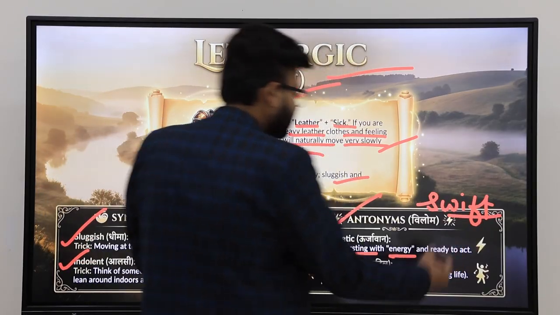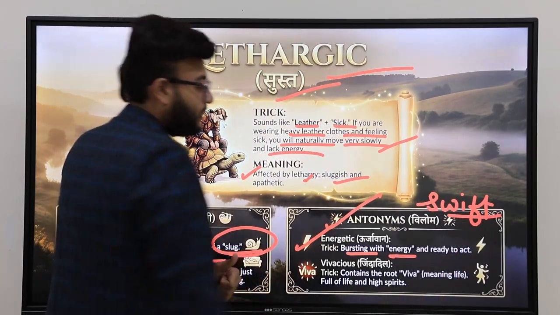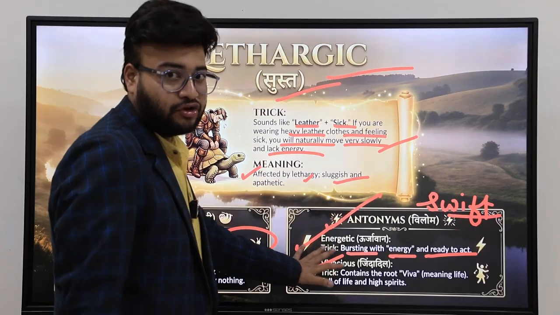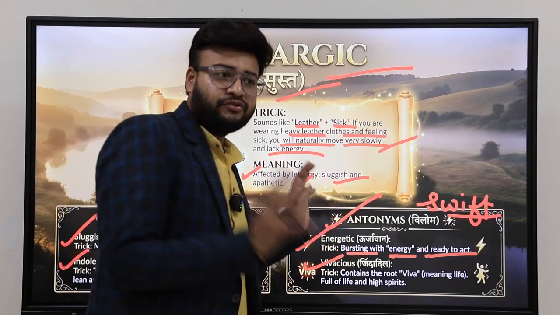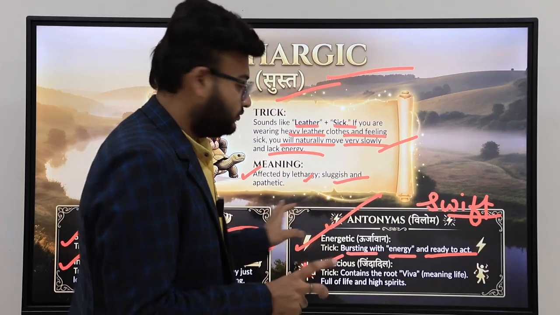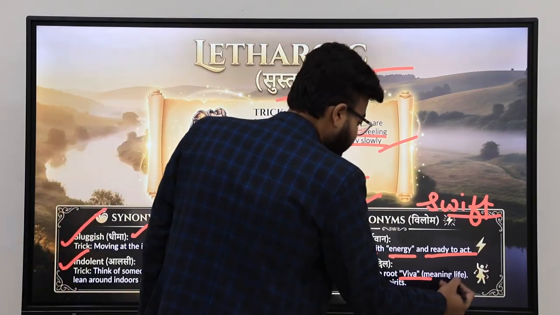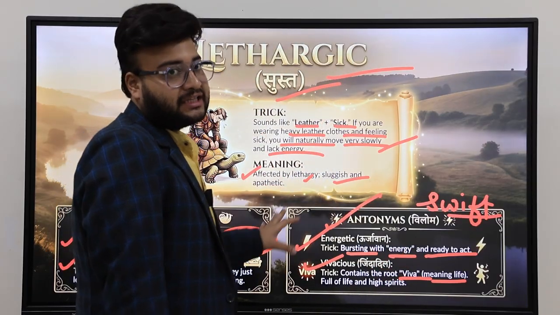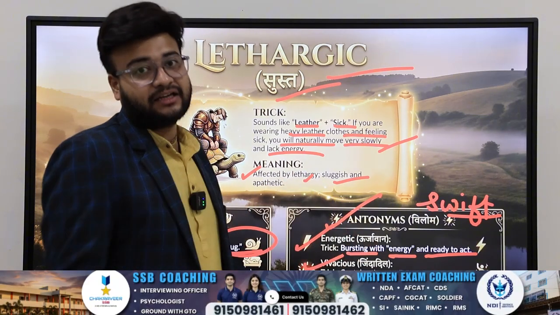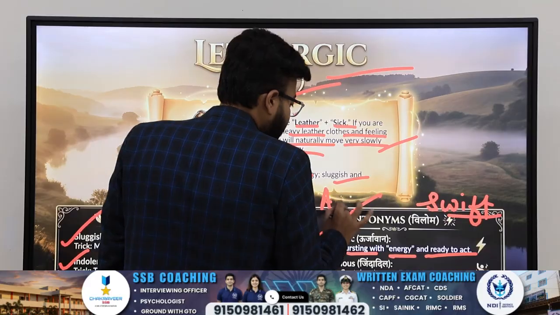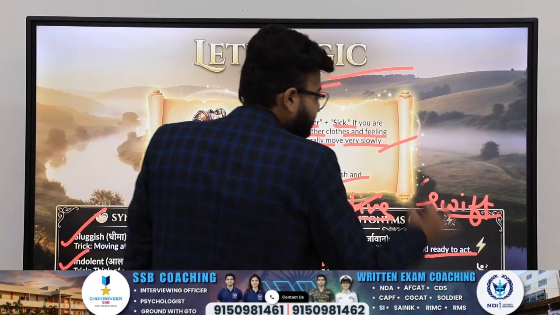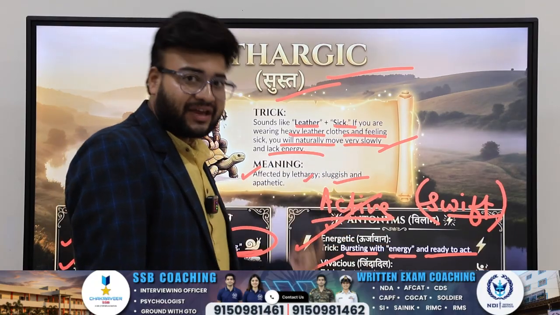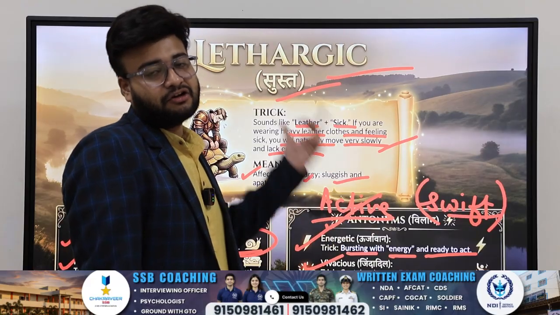So a person bursting with energy is called an energetic kind of person. A person who is ready to act is an energetic kind of person. Vivacious is a very new word to you all. Comment down whatever new word is here on your screen. Vivacious contains the root viva, which means life. So anything which is very lively, very active, full of activity. A person who is very active, very swift, very fast, full of energy, energetic, vivacious is just the opposite of lethargic.